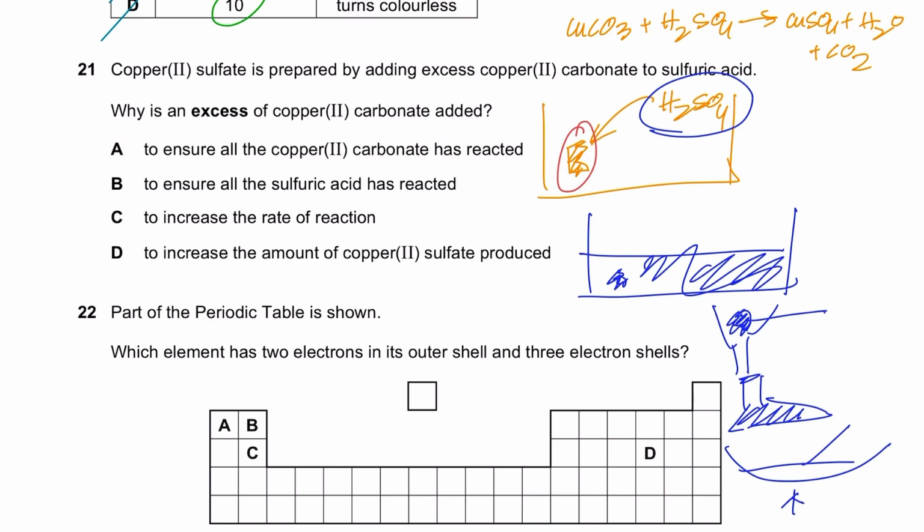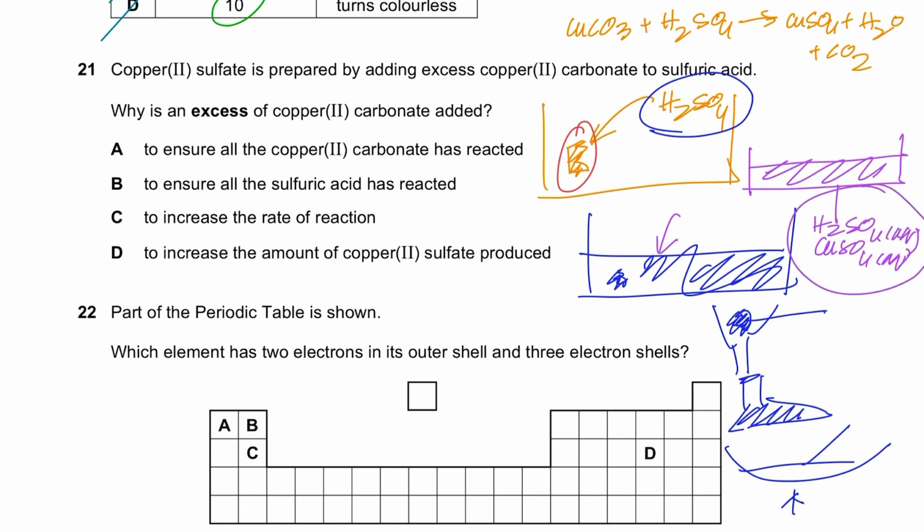And why don't you use the acid in excess? One student asked me once, it's not a part of your course, but if you use the acid in excess, then what would be left at the end is aqueous copper sulfate, and you would also have aqueous H2SO4 left. Now to separate these two is a bit challenging. It's very, very hard, nearly impossible. It will lead to impurities, because removing excess metal carbonate is easy. You just do filtration, but removing the acid is quite difficult, right?